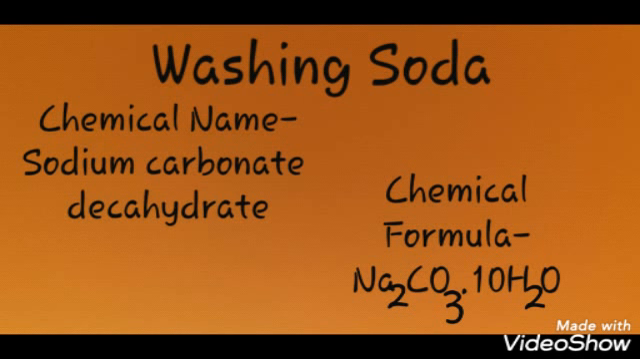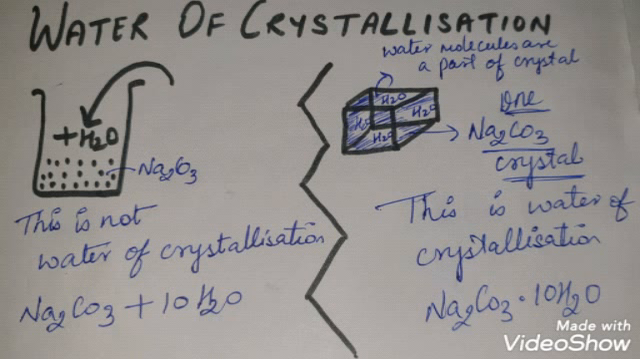Hello students, today we will study about washing soda, which is another chemical that can be obtained from sodium chloride. Washing soda is sodium carbonate containing 10 molecules of water of crystallization. Now what is water of crystallization? The water molecules which are a part of the crystal itself are the water of crystallization. That means these water molecules are contained inside the crystal itself.